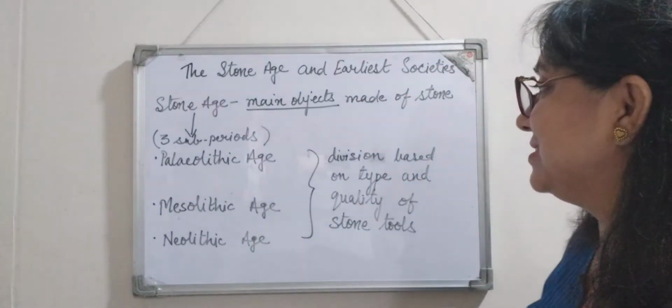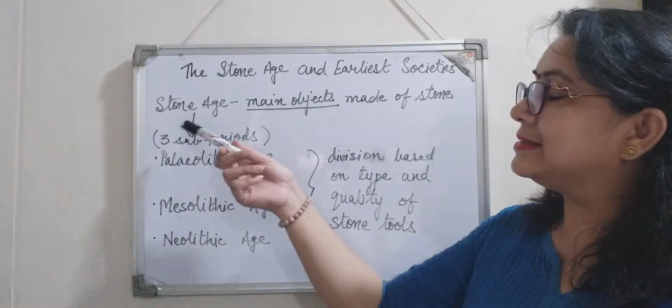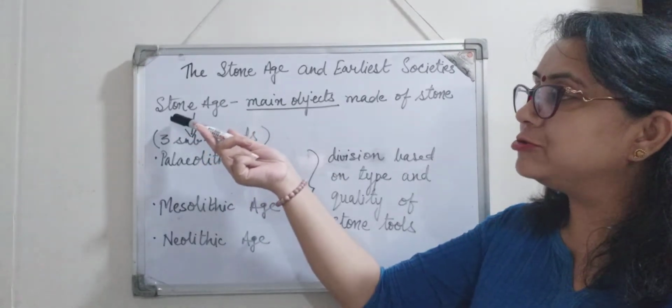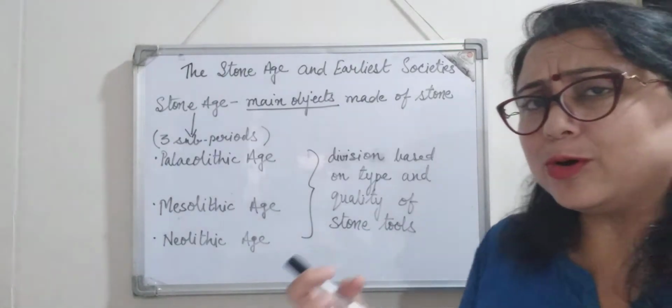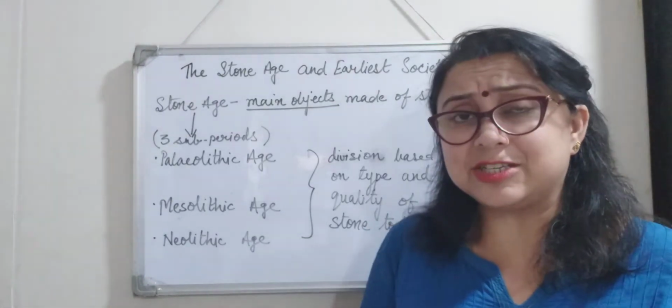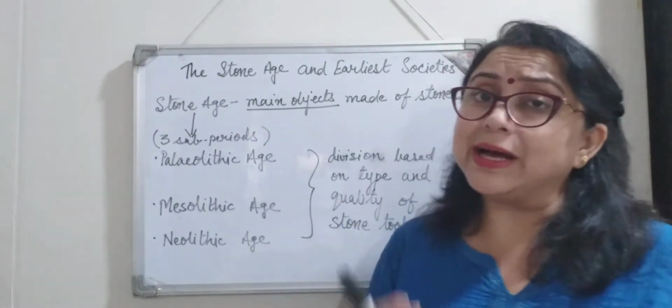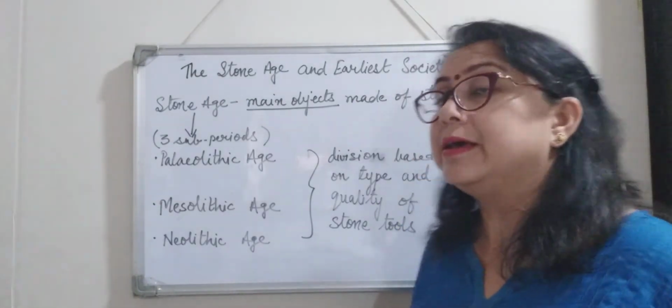So we studied about Stone Age. Why Stone Age? Why has this term been coined? Why has this name been given?